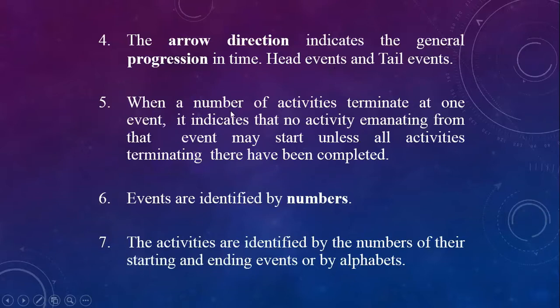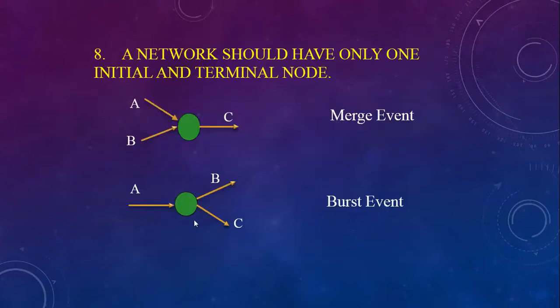When a number of activities terminate at one event, it indicates that no activity emanating from that event may start unless all activities terminating there have been completed. Events are identified by numbers 1, 2, 3, 4, and activities by their names, using the arrow. The activities are identified by the numbers of their starting and ending events. Like this, you can see this is the merge event, where activities A and B are both merging at point C. So A and B are the predecessors and C is the successor.